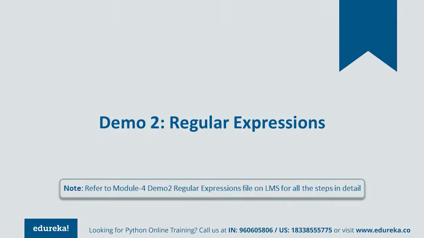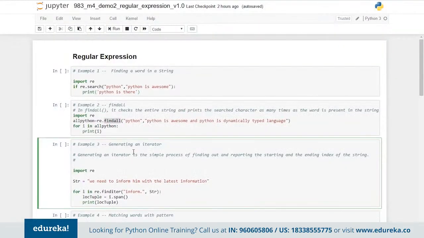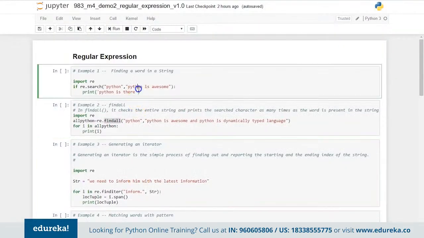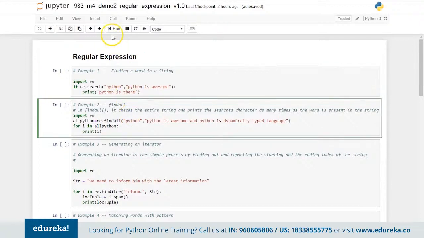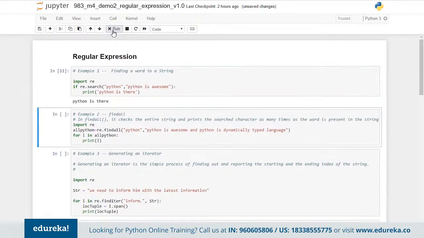So let's go to the Jupyter notebook over here and try to understand how exactly this whole demo goes on. So this is the demo file here. Let's execute the different programs one by one. First one, in this one we are just trying to search for the word Python, and we are using a particular string called "Python is awesome."